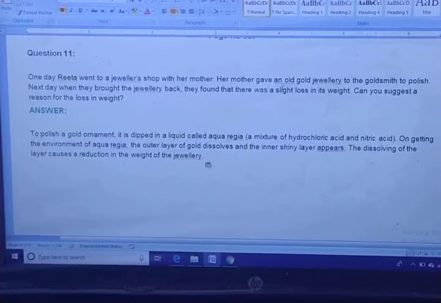Now the 11th question you can see here. One day Rita went to a jewelry shop with her mother. Her mother gave an old jewelry piece to the goldsmith to polish. The next day when they brought the jewelry back, they found that there was a slight loss in its weight. Can you suggest a reason for the loss in weight?